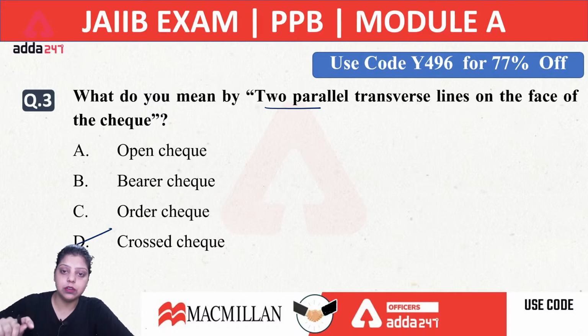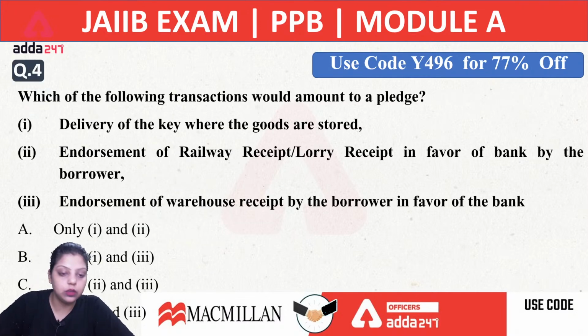That is also known as general crossing. The two parallel lines we are seeing, that is general crossing, which represents the cross check.